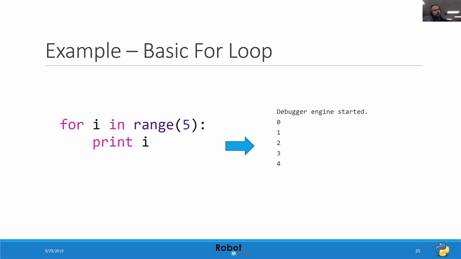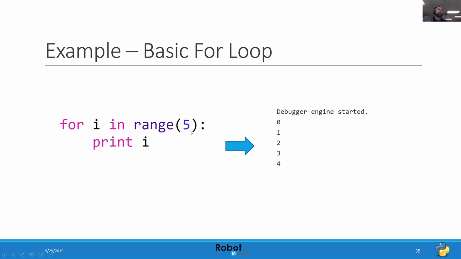For loops have a slightly different syntax. In Python, a for loop uses something called an iterator. Basically what it does is, given a set of values or a range of values, it will iterate through each value in that list. So for example, here I have a variable that I've made up called I for index.